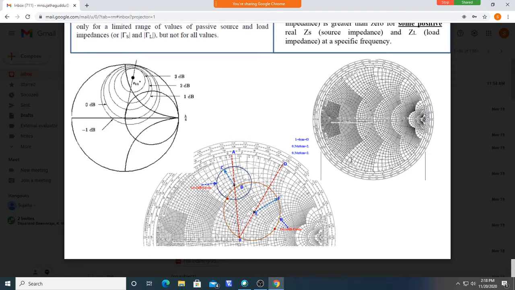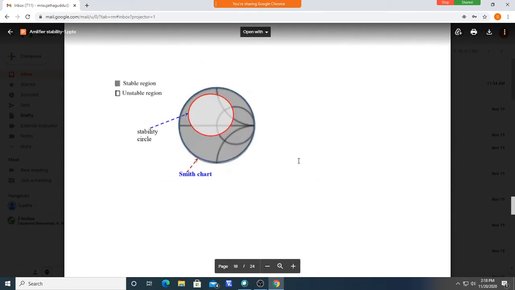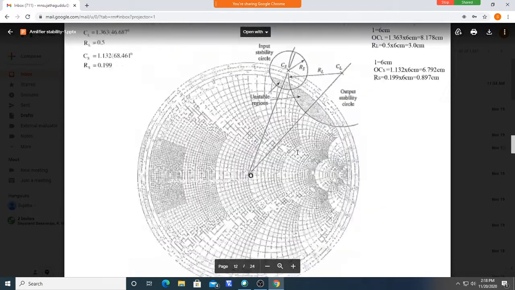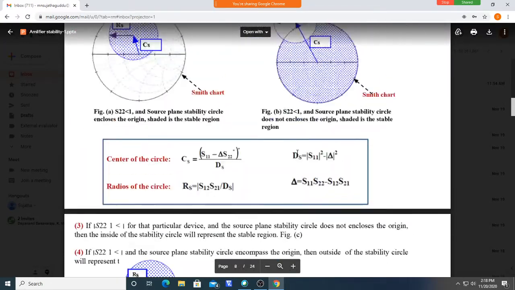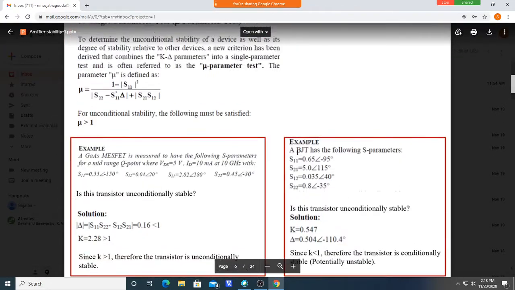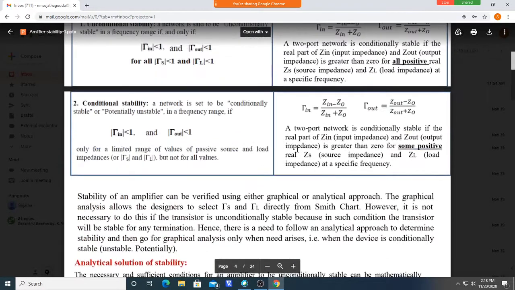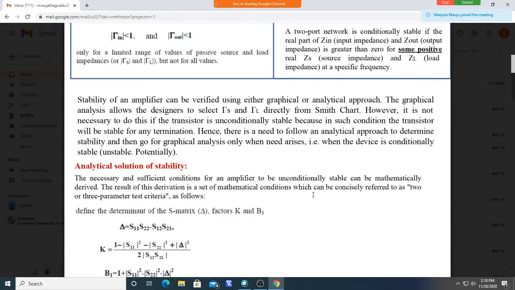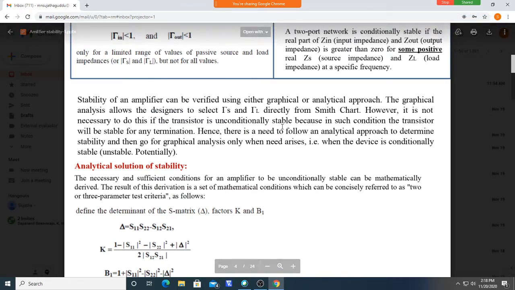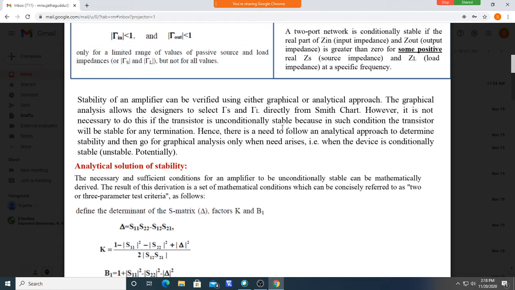For that we have to go for the graphical method. So once the system is conditionally stable, you should go for the graphical method. In the graphical method, what we are doing again is drawing stability circles. We should draw the stability circles over the Smith chart.